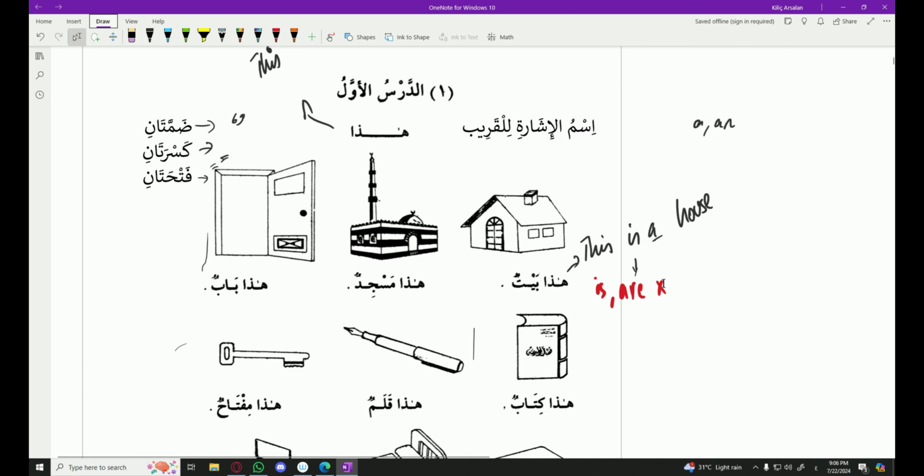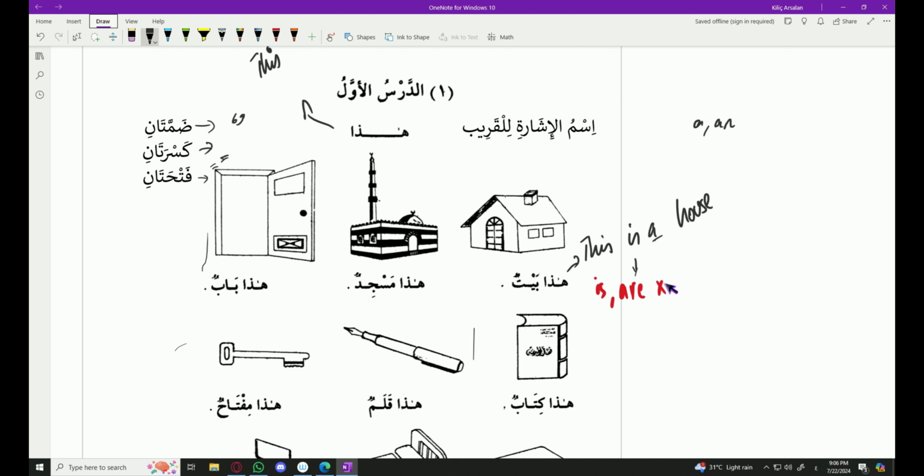Two things you should know in Arabic: it does not have the "is" or "are" in the middle of the sentence, unless you're interrogating, which we will study in this lesson, and it does not have a directly. So "a" is represented through the dammatan, kasratan, or fathatan, which are the marks on the last letter of the ism.